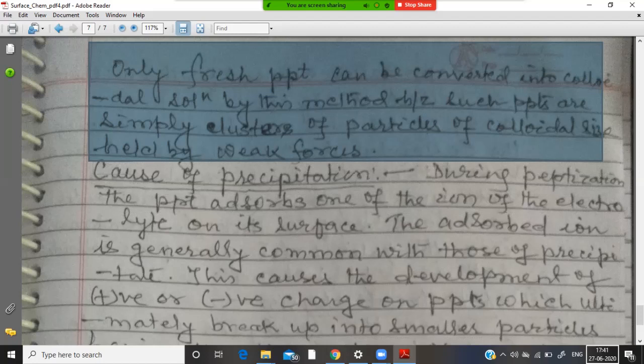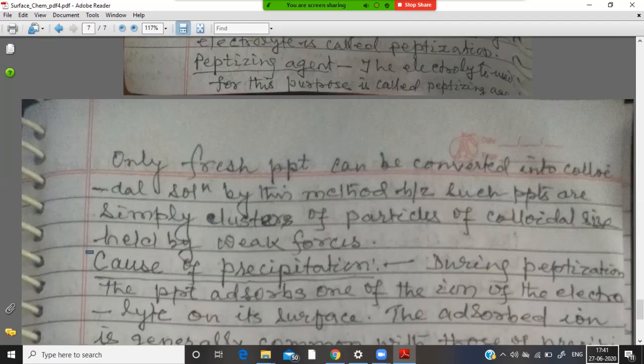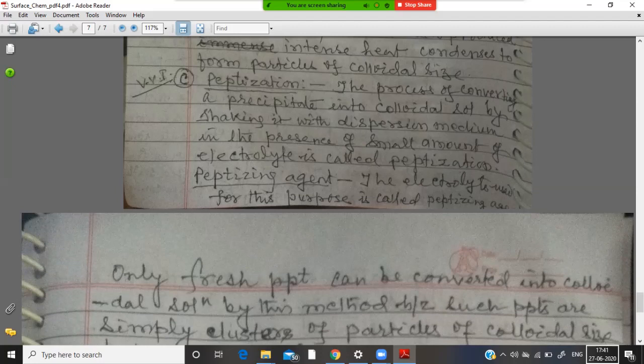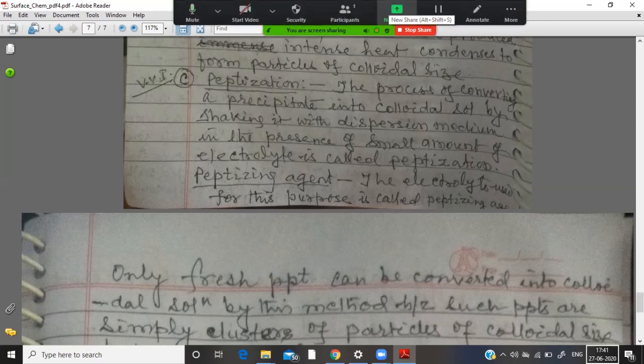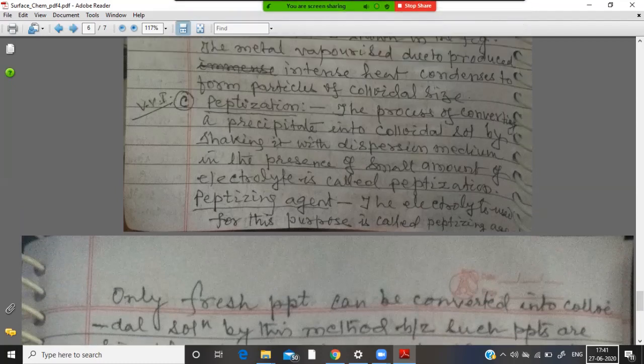Again, I am repeating: the process of conversion of a precipitate into a colloidal sol by shaking it with the dispersion medium in the presence of a small amount of an electrolyte is called peptization, and the electrolyte thus used is known as the peptizing agent.